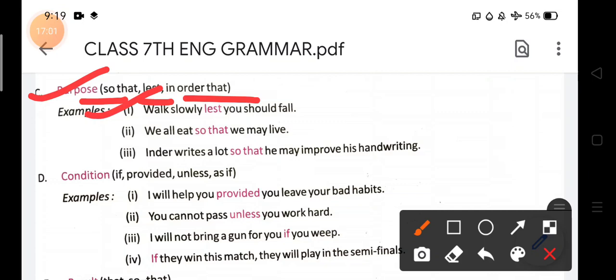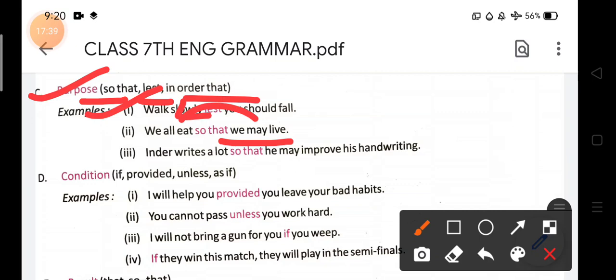We all eat so that we may live. हम सभी खाते हैं. Reason क्या है? We may live, ताकि हम जी सकें. So this sentence is dependent on this. We all eat so that we may live. Next example, Inder writes a lot so that he may improve his writing. वह लिखता है, खूब ज़्यादा लिखता है. Why is he writing so much?